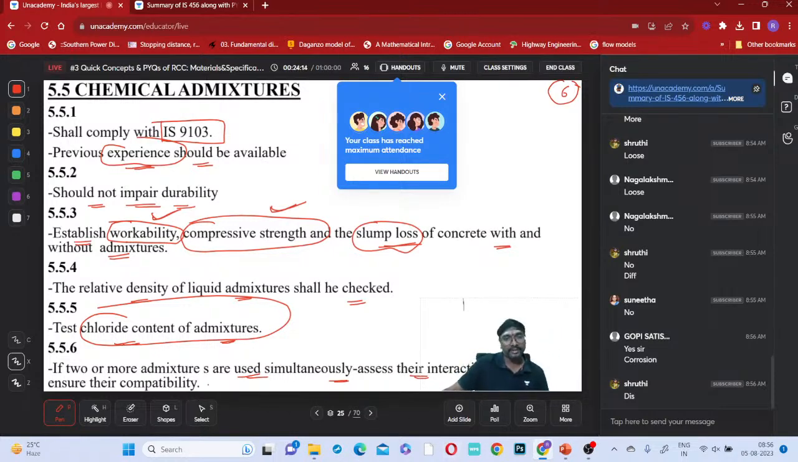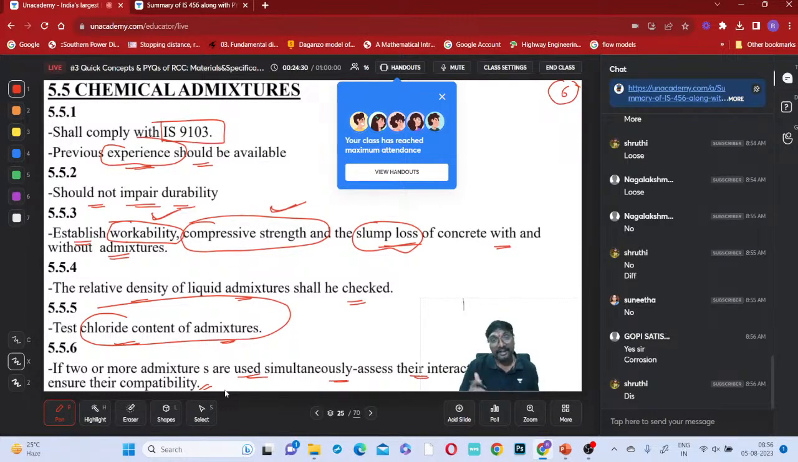So, ensure their compatibility. Suppose you wanted to change two parameters, one acceleration and one workability. Two properties you wanted to change. Then what do we need to do?